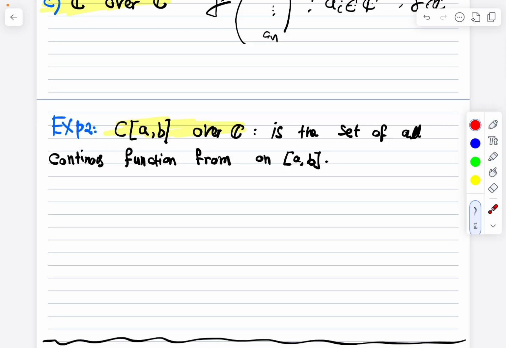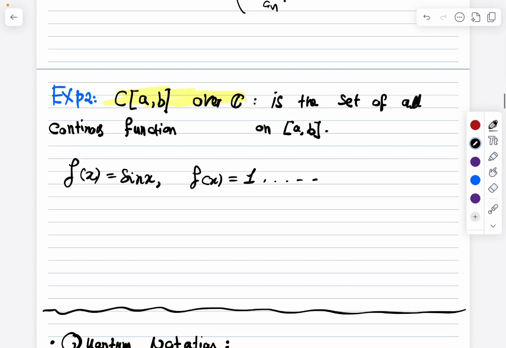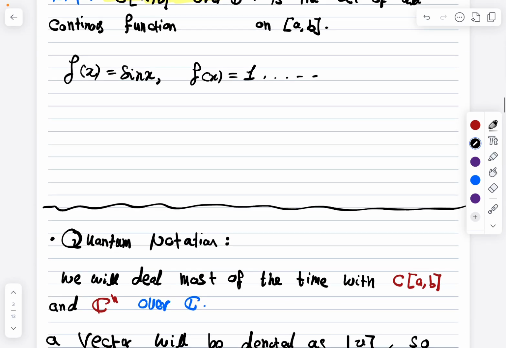It is the set of all continuous functions on the closed interval AB. For example, you can have a function like sine x, the constant function, etc. So all these are elements which belong to C of AB, the continuous functions on AB.